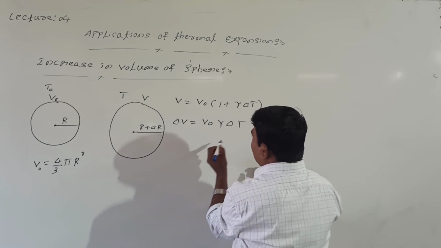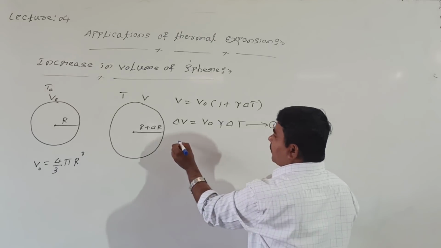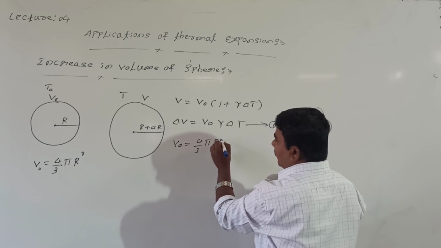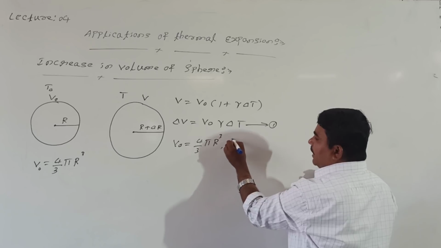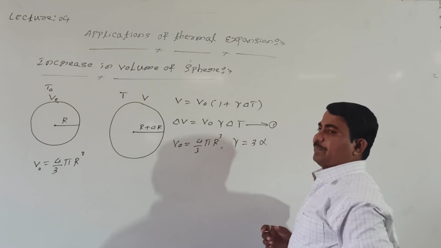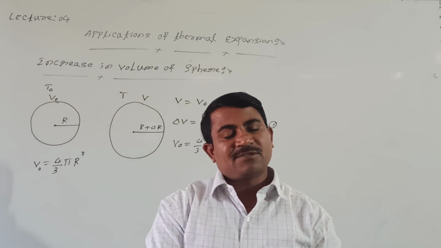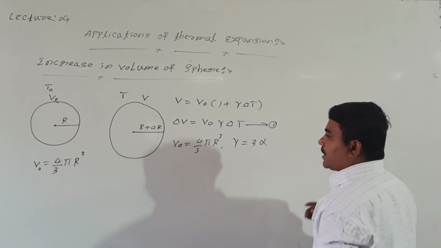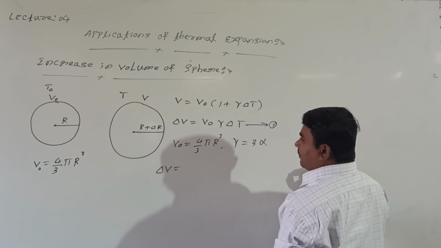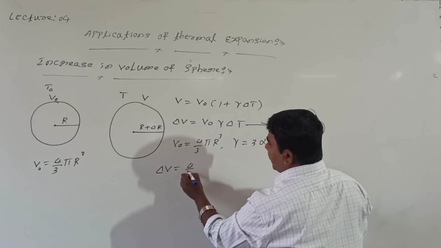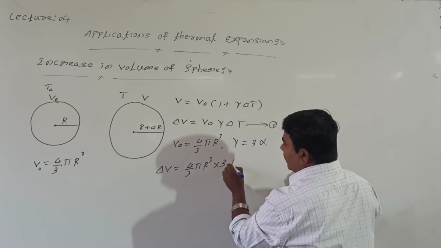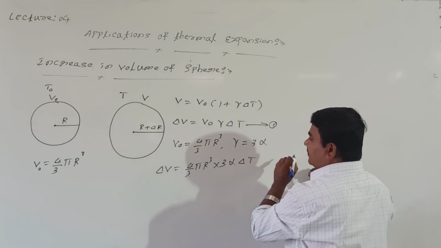Shall I call this equation number 1 now? What is V naught actually? V naught is equal to 4 by 3 pi r cube at a temperature T naught. Again alpha is there. What is the relation? Gamma is equal to 3 into alpha. Then what about del V? Del V is the change in volume of the sphere due to increase in temperature: V naught, 4 by 3 pi r cube, into gamma, which is 3 alpha, into delta T.